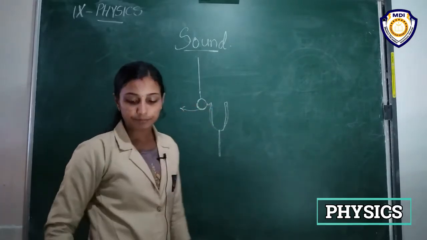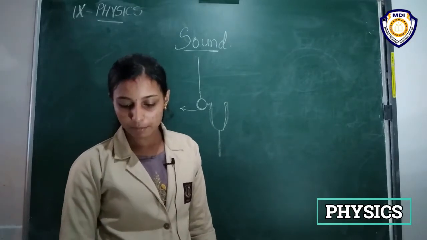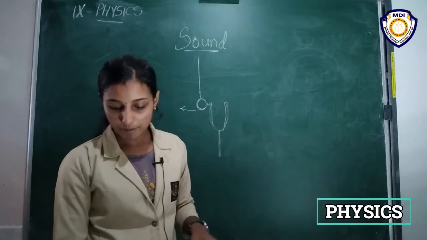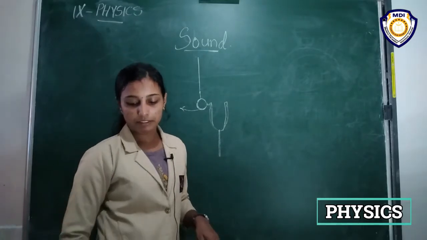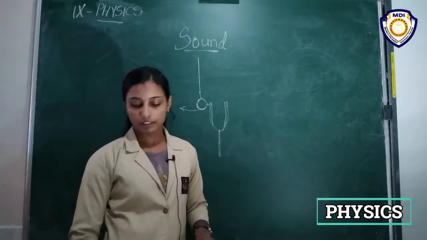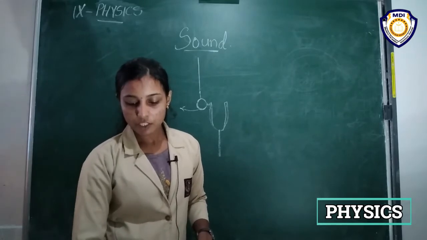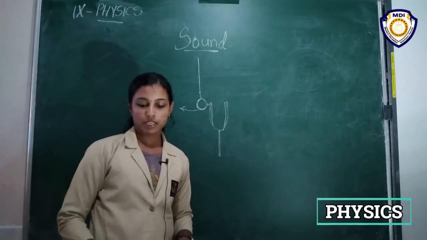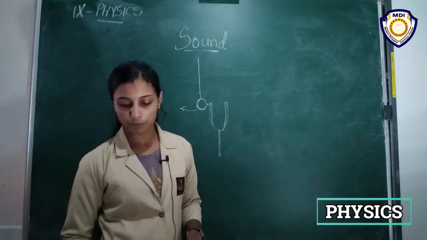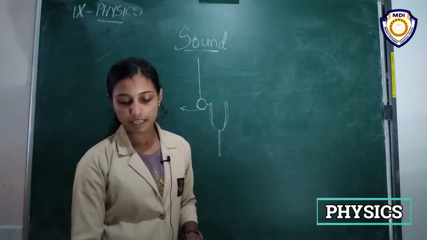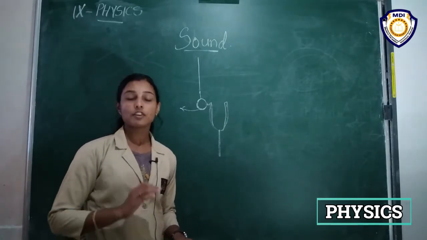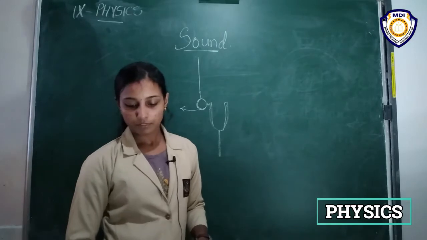The particles do not travel all the way. The vibrating object is first displaced from its equilibrium position, then it exerts some pressure on the adjacent particle. As a result, the adjacent particles get displaced from their position of rest.